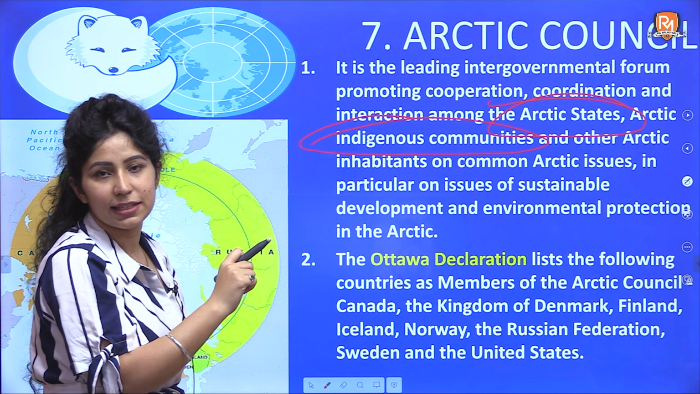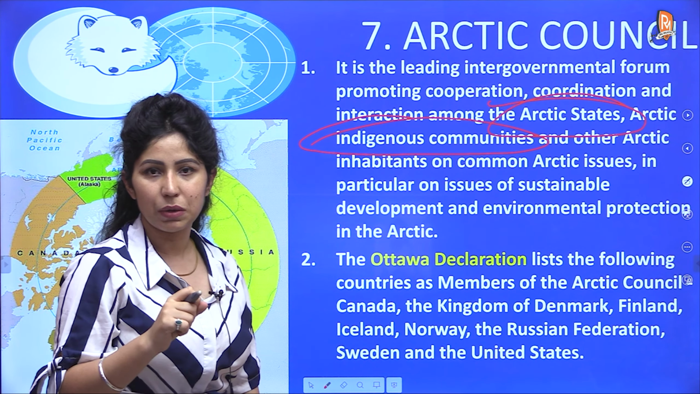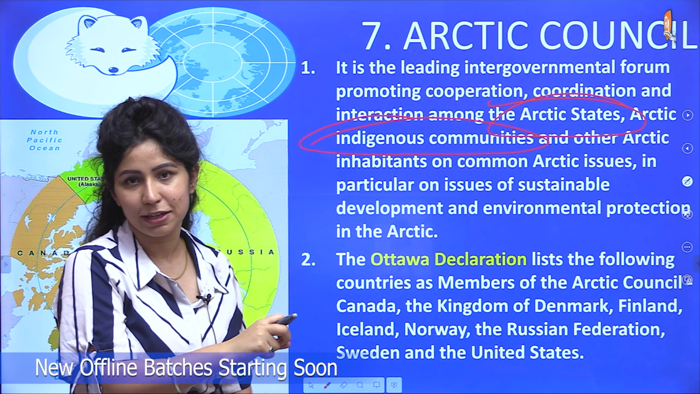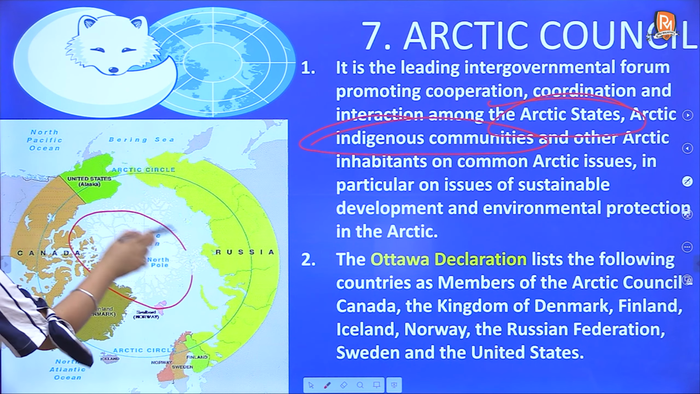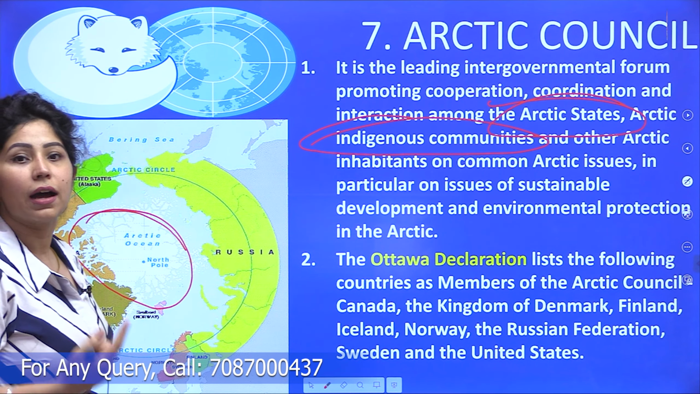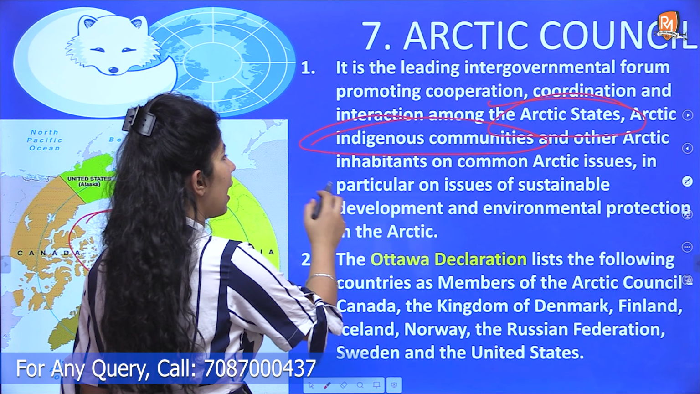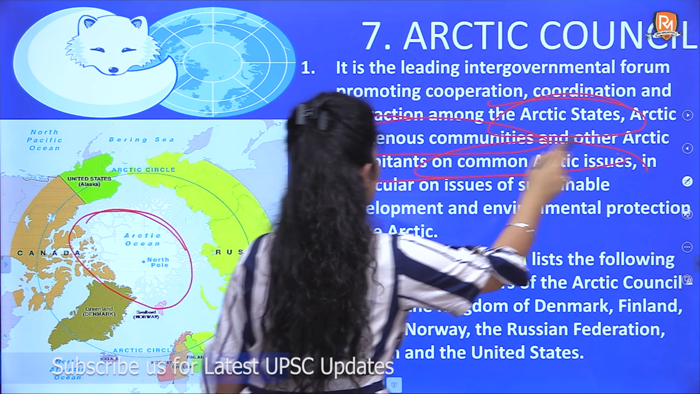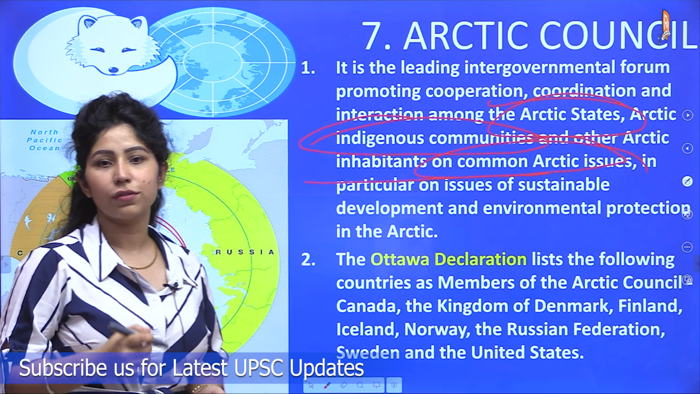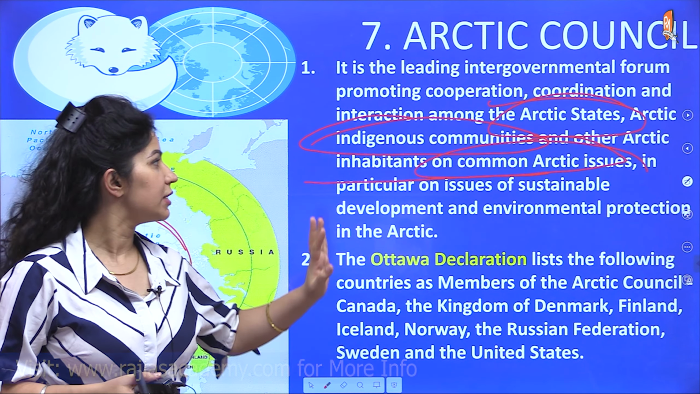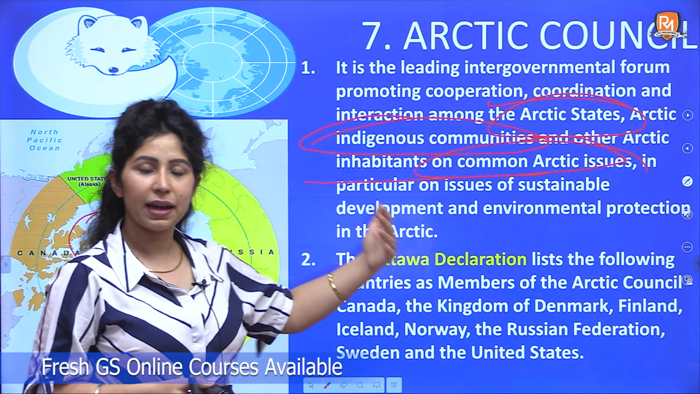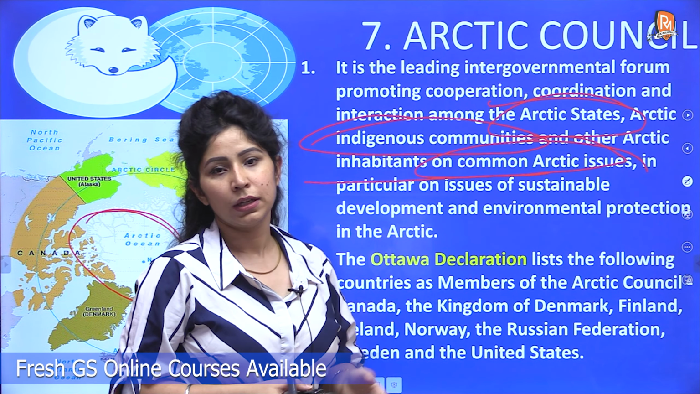Most international organizations do not involve indigenous communities. This is one of the very few organizations that brings together the indigenous communities of the Arctic Ocean area to save the Arctic, along with other Arctic inhabitants, on common Arctic issues, in particular on issues of sustainable development and environmental protection. So this is their goal: to protect the environment of the Arctic Ocean by taking coordination from indigenous communities and other inhabitants of the Arctic.